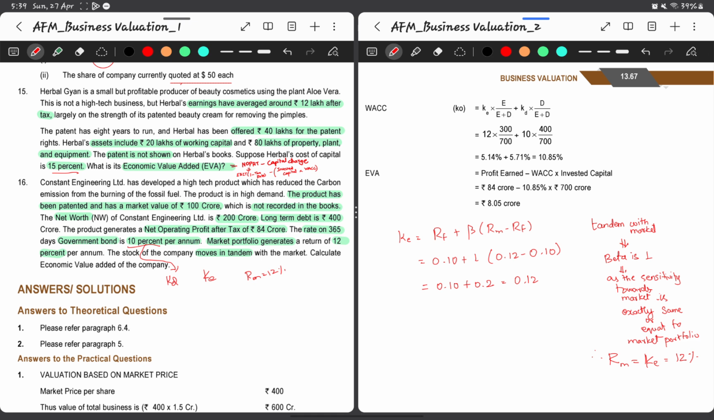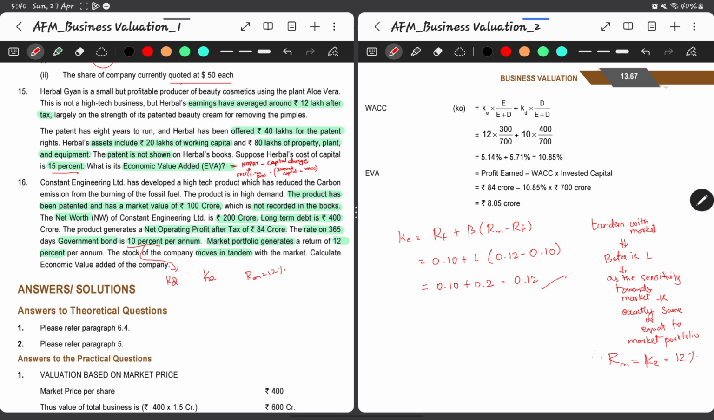Or using the CAPM model, even if you substitute all these values, we know that the risk-free rate is 10%, the government bond is risk-free, and beta is 1 because it is in tandem with the market, and RM is 12%. So 0.1 plus 1 multiplied by (12 minus 10), which is 2%, the market risk premium, plus the 0.1, which is nothing but the risk-free return. So overall the return also is 12%. Hence KE is equal to 12% in our case.